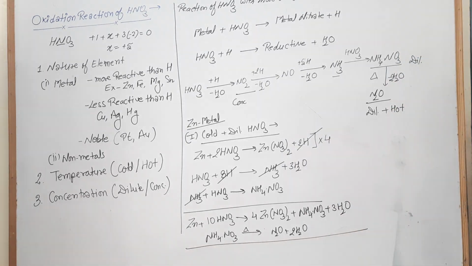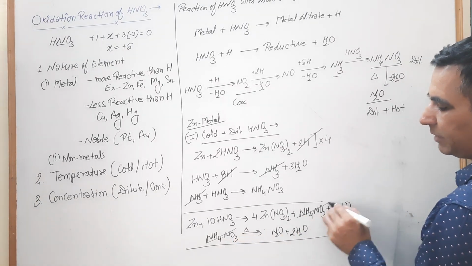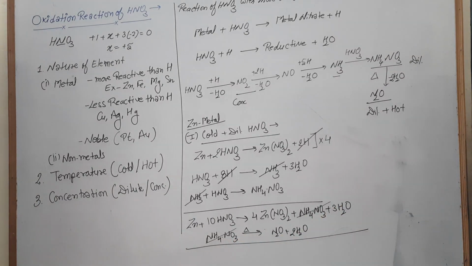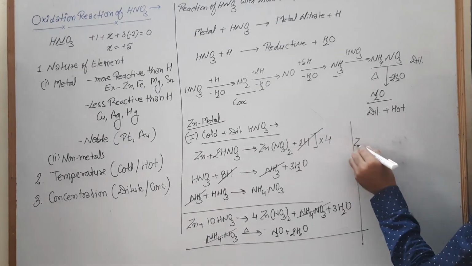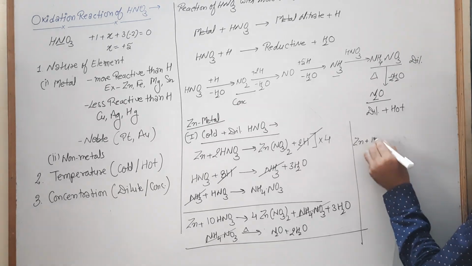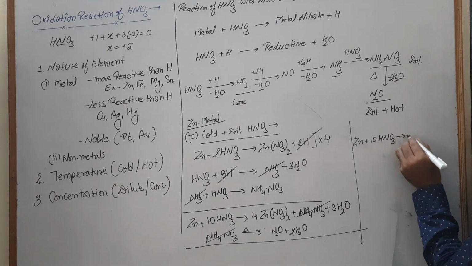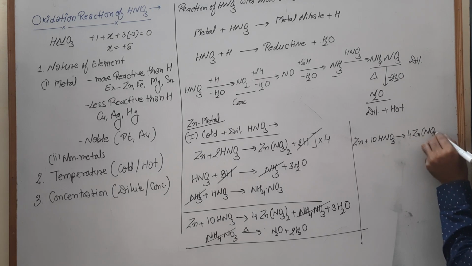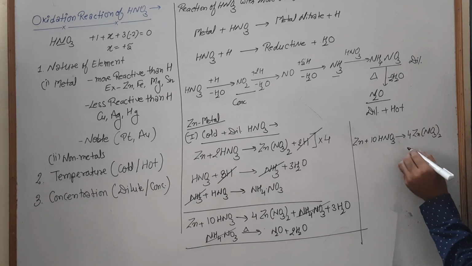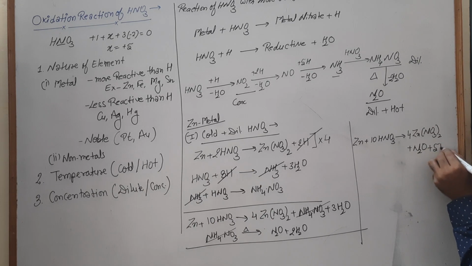Now add this equation. When you add this equation, this ammonium nitrate is cancelled. What remains is zinc plus 10 HNO3, which converts into 4 Zn(NO3)2 plus N2O plus 5 H2O. This one is the product.